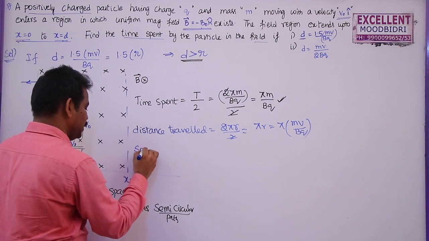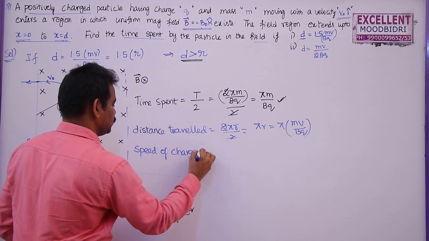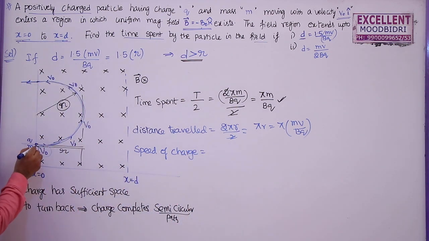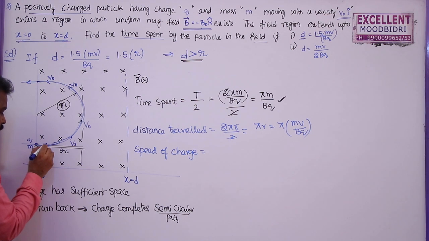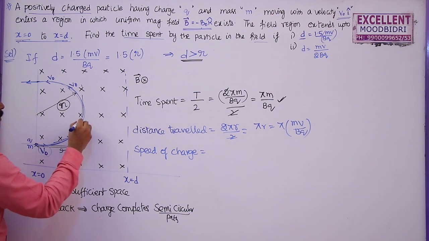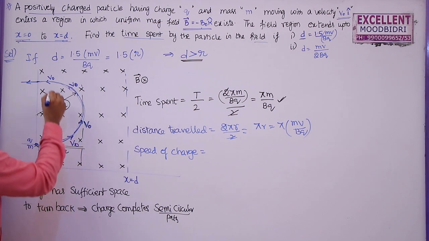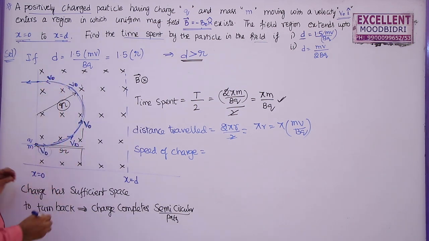So what is the speed of this charged particle? Remember students, when a charge enters a magnetic field perpendicular to it with initial velocity v0, the velocity at every point will have magnitude v0.